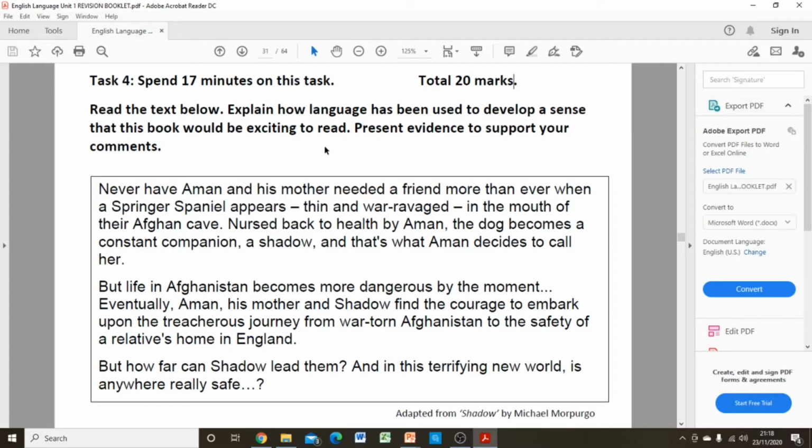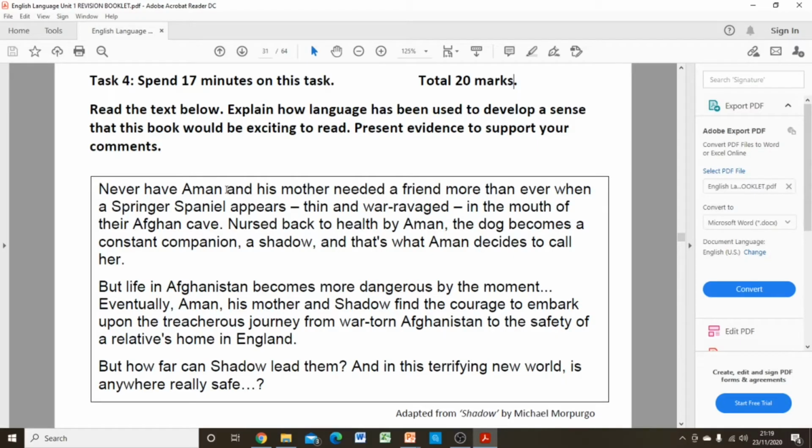So looking back to the question here: explain how language has been used to develop a sense that this book would be exciting to read. Present evidence to support your comments. So firstly, now that we've read through it, we're going to go through the text and analyse the techniques that are in here before I show you a sample point, evidence, explain, developed, structured answer.